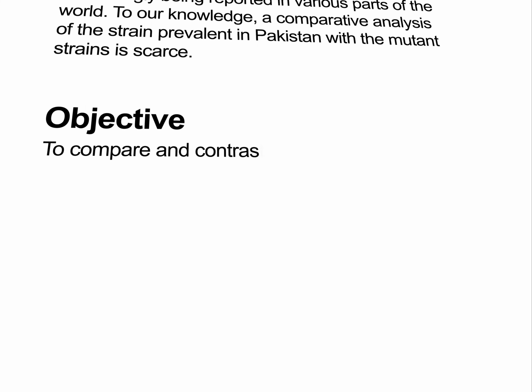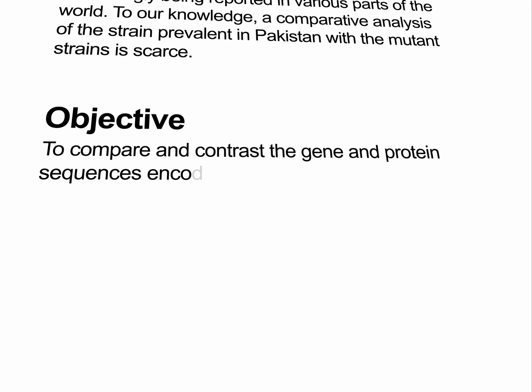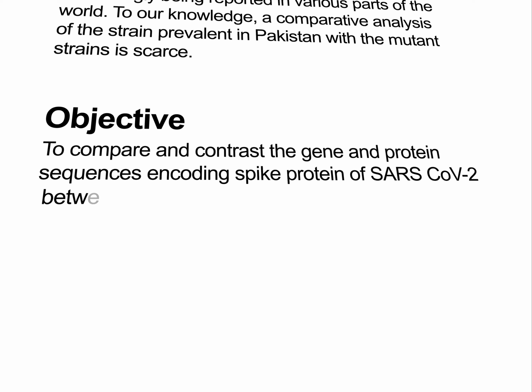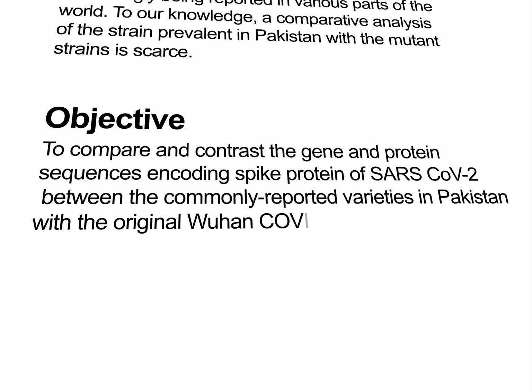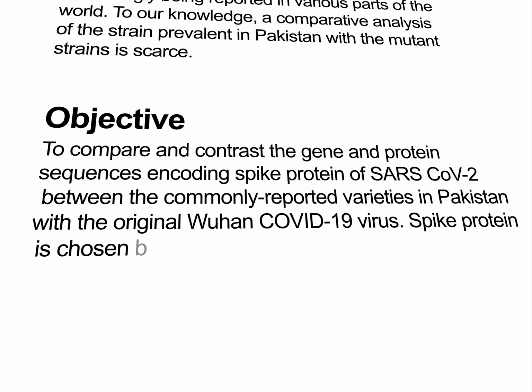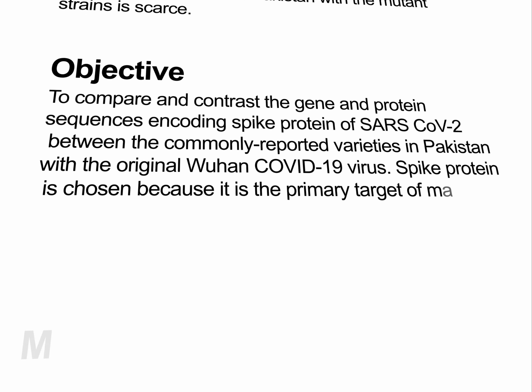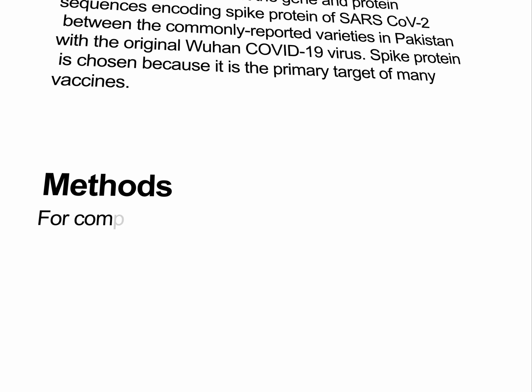To compare and contrast the gene and protein sequences encoding spike protein of SARS-CoV-2 between the commonly reported varieties in Pakistan with the original Wuhan COVID-19 virus. Spike protein is chosen because it is the primary target of many vaccines. For comparison of viral strains, we focused on two clinically relevant parts of SARS-CoV-2, receptor binding domain and N-terminal domain.